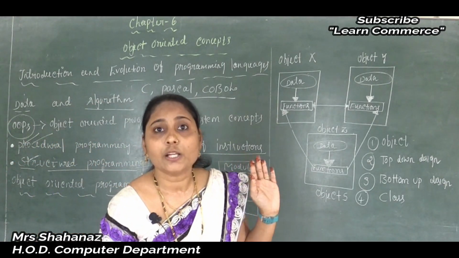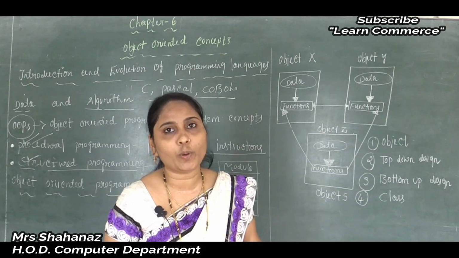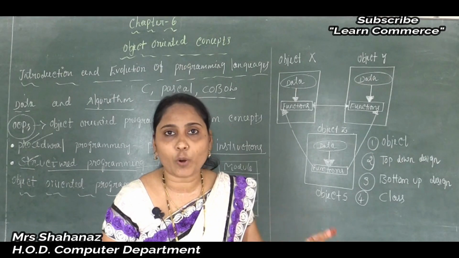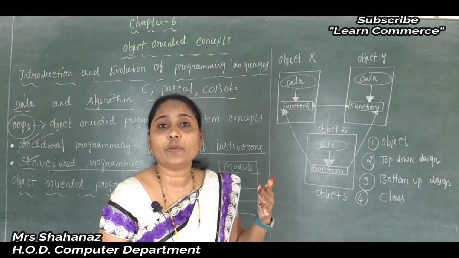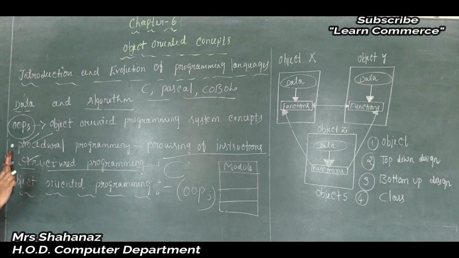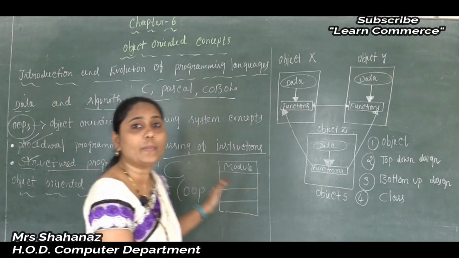Clear this one? That means when you solve a simple problem, it's okay, we can easily get the output, but if the problem is complex, it is very difficult to solve. So this is the main disadvantage of both these programming languages. We can say that it is very difficult to design or model the real world entities by using these programming languages or methods.